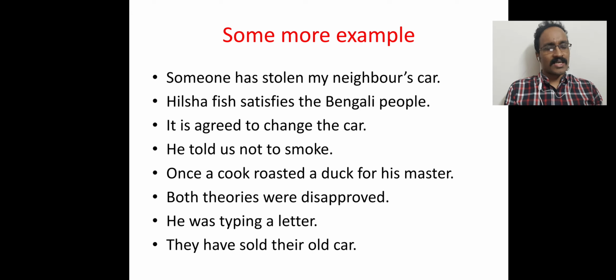Now we can transform it into an active sentence. So what will be the answer? It is agreed to change the car. So: he agrees to change the car. It is agreed by him; this portion is absent here. It is agreed by him to change the car. So by him or by somebody or by Jamal, in that case we will guess one subject. So here we can guess: he agrees to change the car.